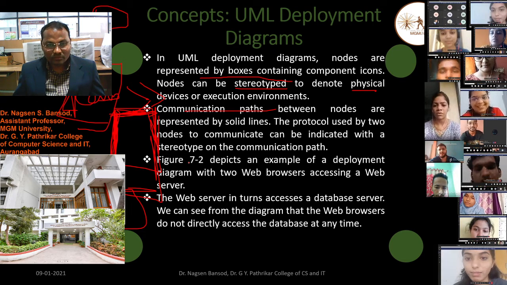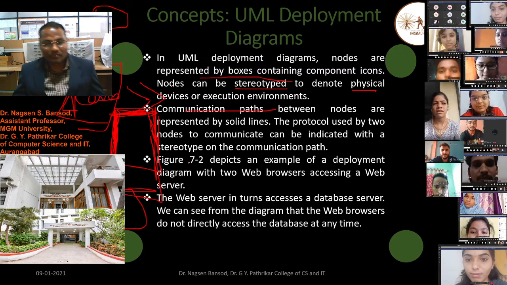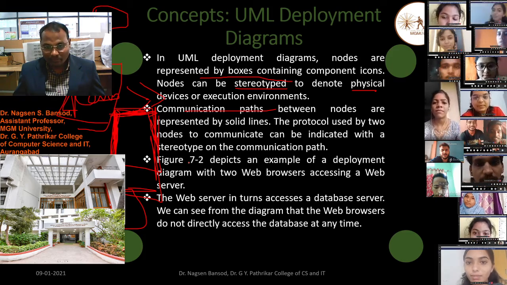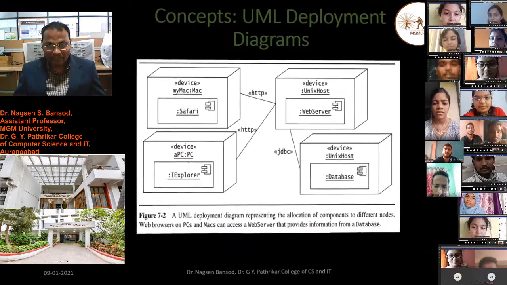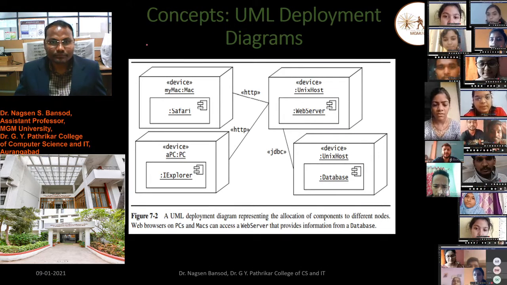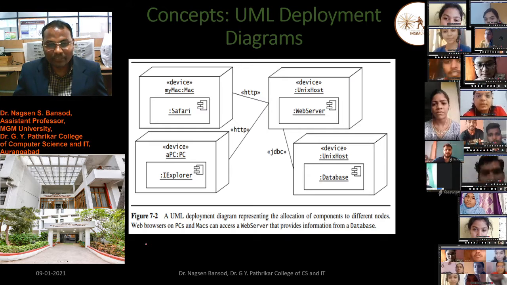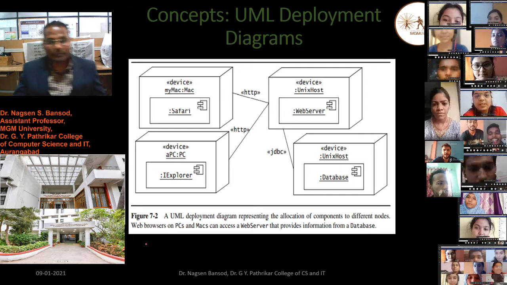The web server in turn accesses a database server. We can see from the diagram that the web browser cannot directly access the database at any time. You look at this diagram. This figure 7.2, a UML deployment diagram, represents the allocation of components to different nodes.